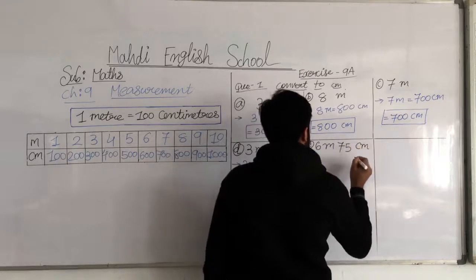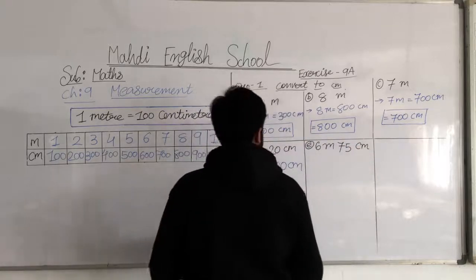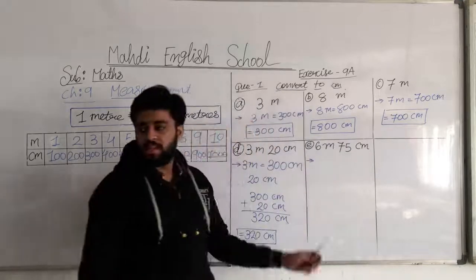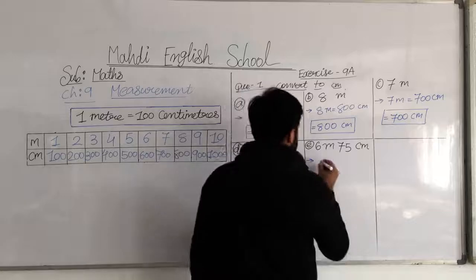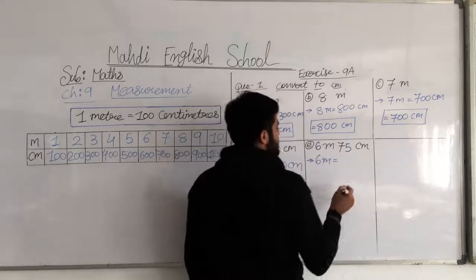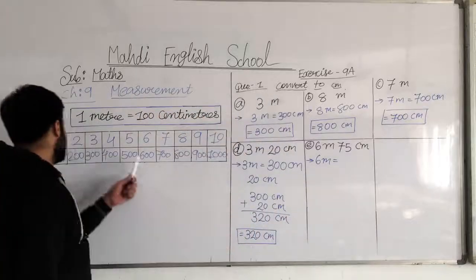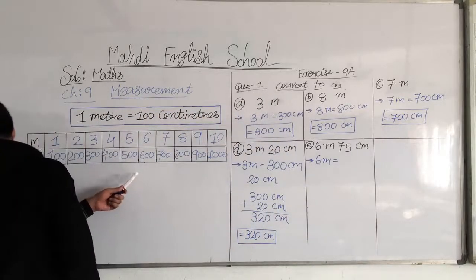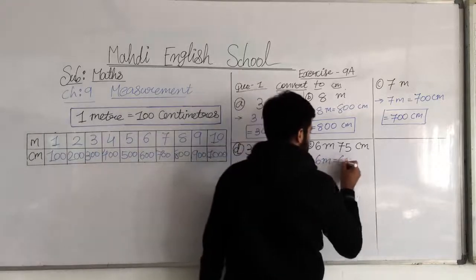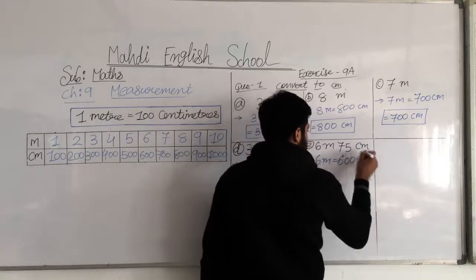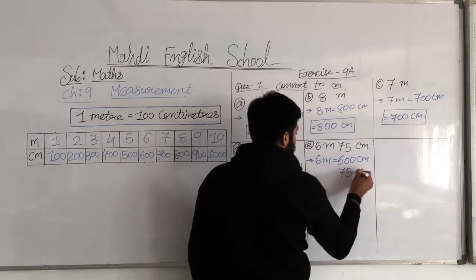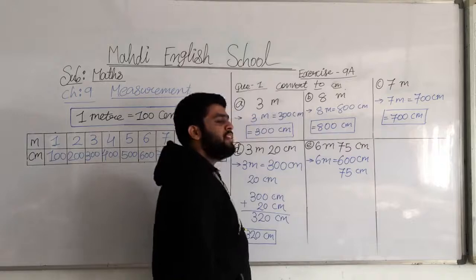So here we are going to write the answer. 6 meter. So how many centimeter? See here. 6 meter is 600 centimeters. Now 75, we put it as it is, 75 centimeters.